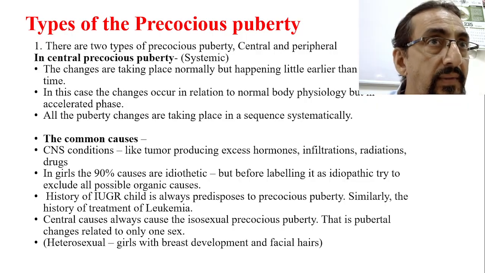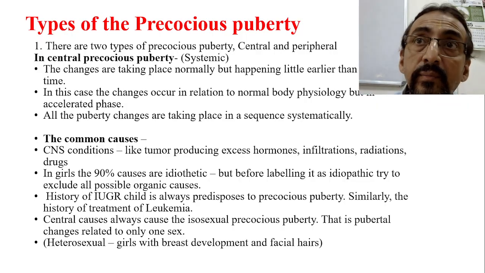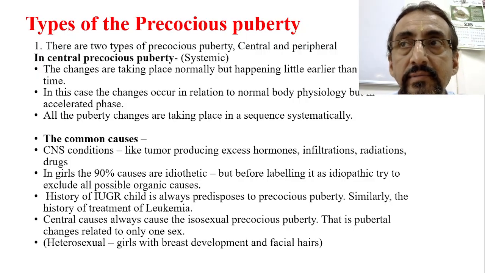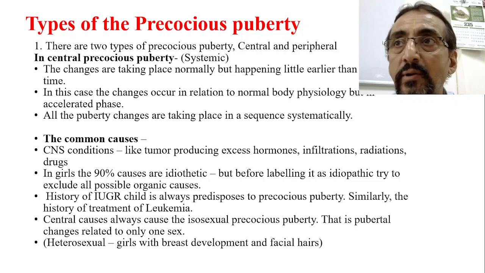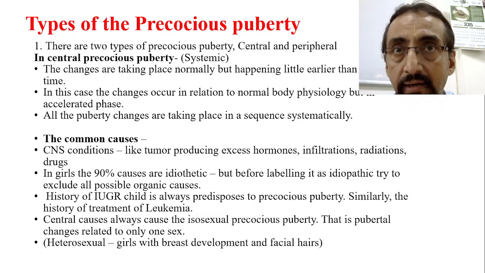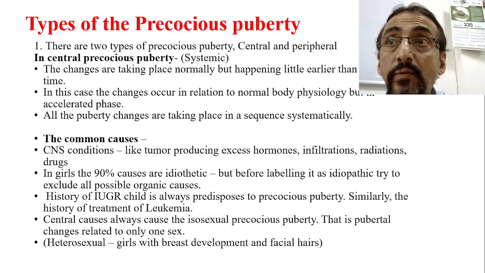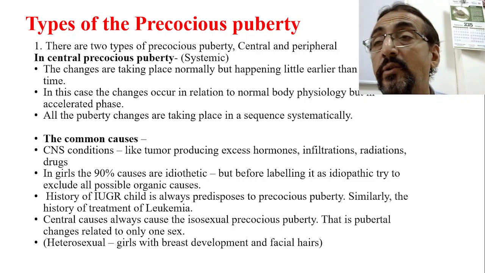What is this? Now see, as we are witnessing in this case, the pubertal changes and their sequence are very fast, and we have named it central precocious puberty because it is occurring in order.